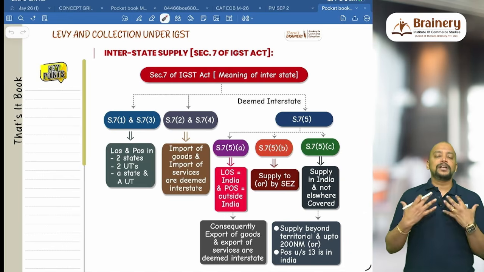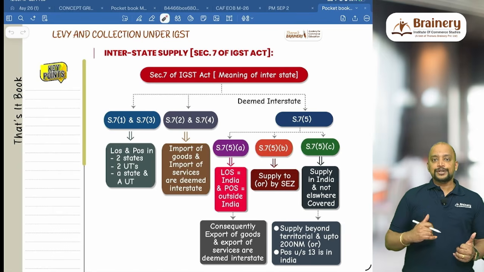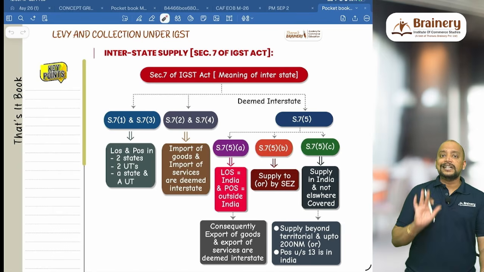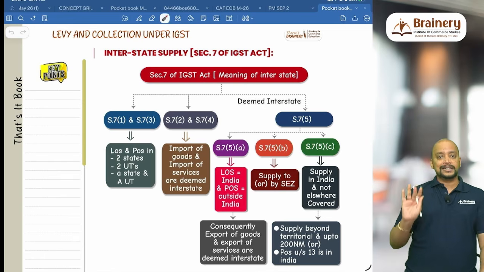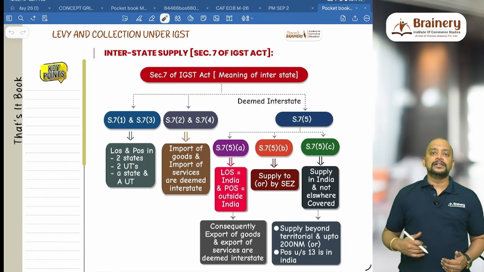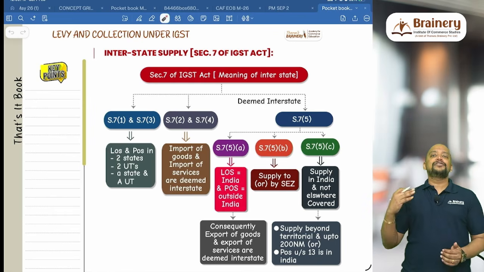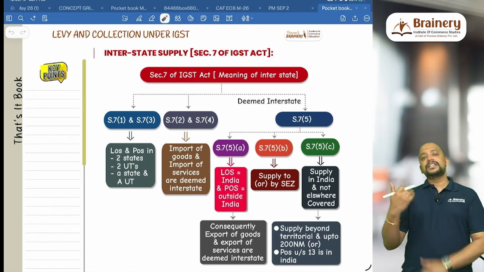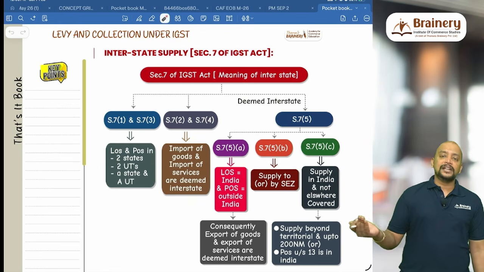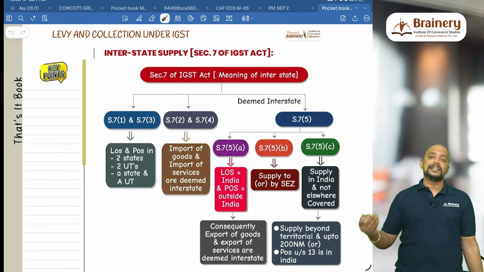For example, I am in Tamil Nadu. I imported the goods. Till the time I clear the goods, or some other person clears the goods from the customs, it is treated as import. Therefore it is interstate, IGST. Whereas once the person has cleared, for example, I have transferred the document of title to some other person, and that person has cleared, and thereafter he is further making a sale, then we need to check whether it is intra or inter.